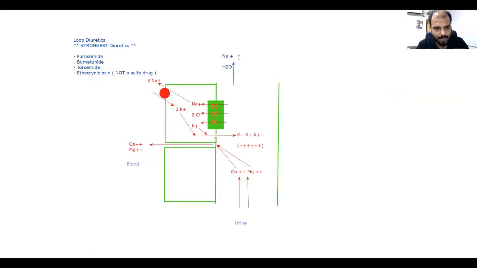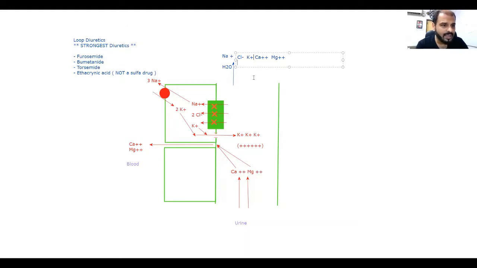And the next thing, chloride, should it be? And the next thing, calcium, should it be there? And the next one, obviously, magnesium, should it be lost? Yes, sir. Okay, so a lot of things are lost. And even potassium. Why not potassium? Potassium will also go from this pump. If we have blocked this pump, the potassium will also be lost. So we can add it here. Potassium will be lost as well.